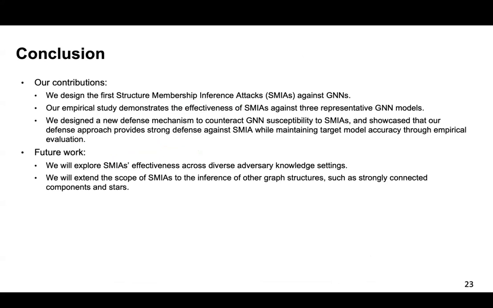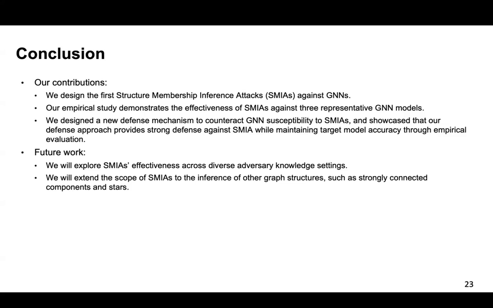To summarize, in this work we designed the first structural membership inference attack against GNNs, and our empirical study demonstrates the effectiveness of SMIA against three representative GNN models. We designed a new defense mechanism to counteract SMIA on GNNs and showcase that our defense approach provides strong defense against SMIA while maintaining target model accuracy through empirical evaluation.